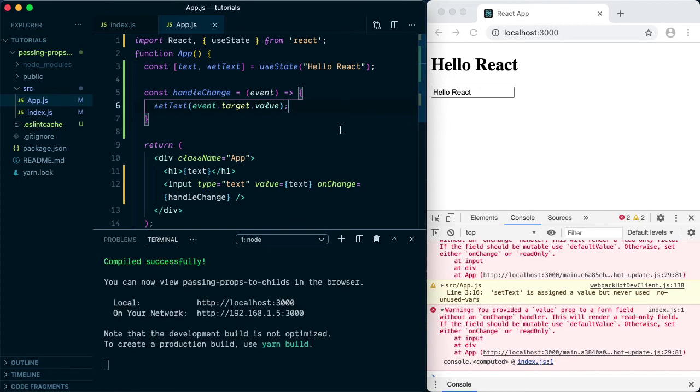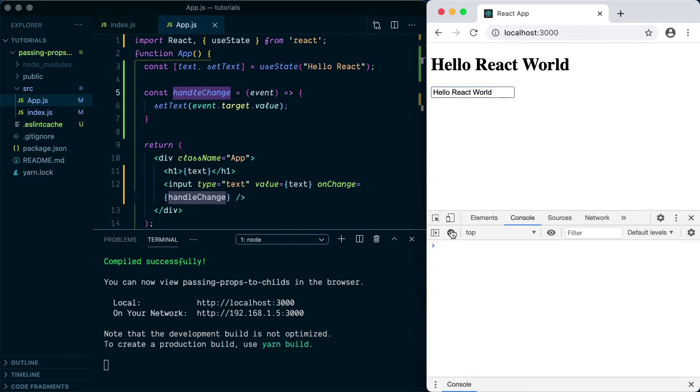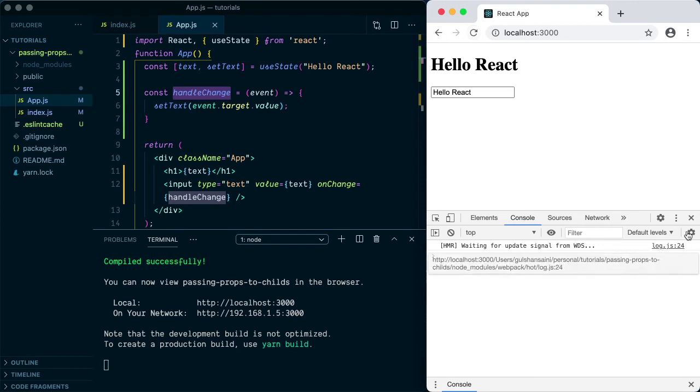All right, so now once we have a handleChange method here, it will allow us to make some modification to this text. Now if we refresh the screen, all the errors are no more present. You won't see any errors on the console. We can close the console now.